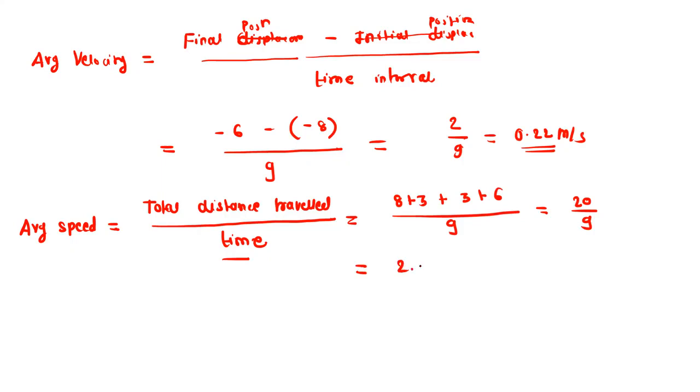So this is 2.22 meter per second. Okay, so this is the difference between average velocity and the average speed. Average velocity is net displacement divided by the time interval. Final position minus initial position means it is the net displacement. So this is net displacement divided by the total time. And the average speed is total distance traveled divided by the time.